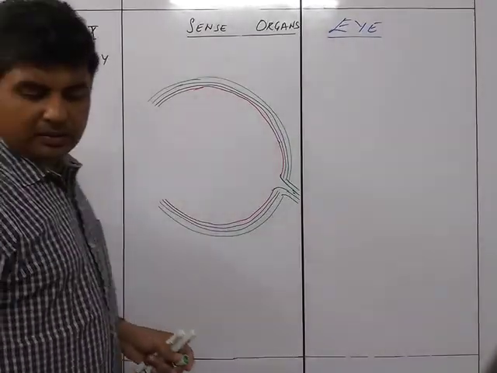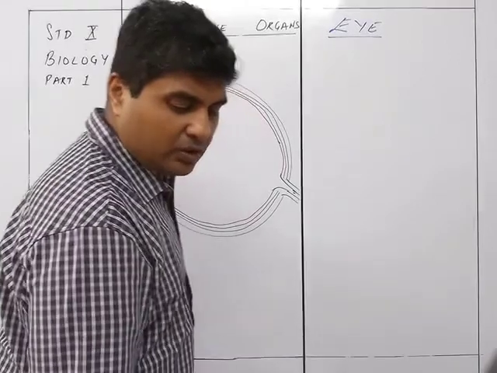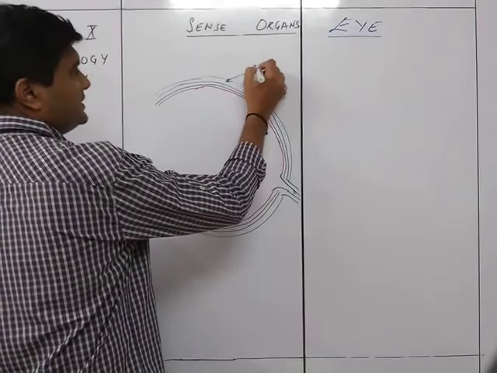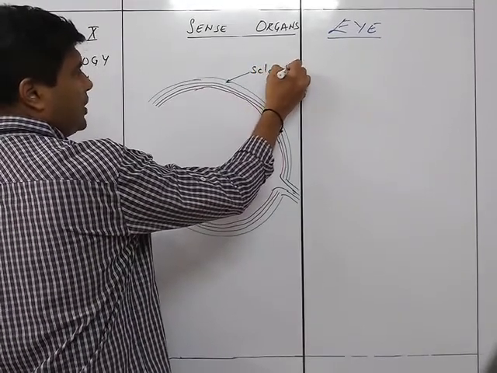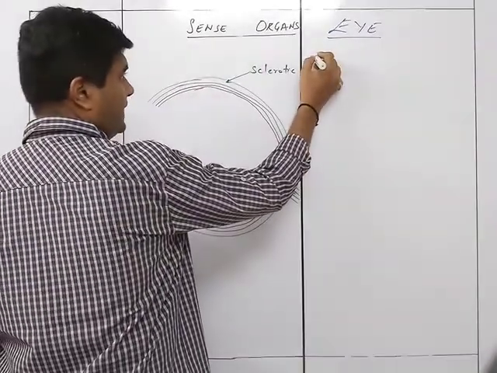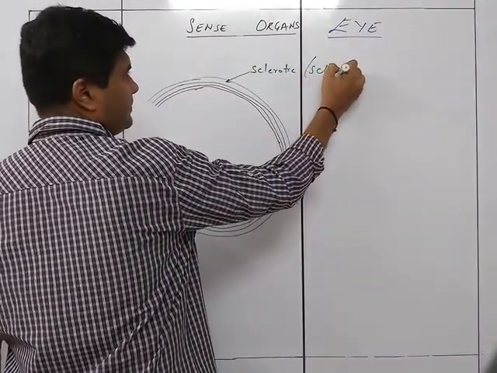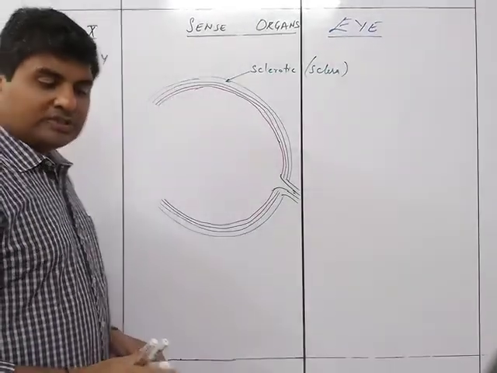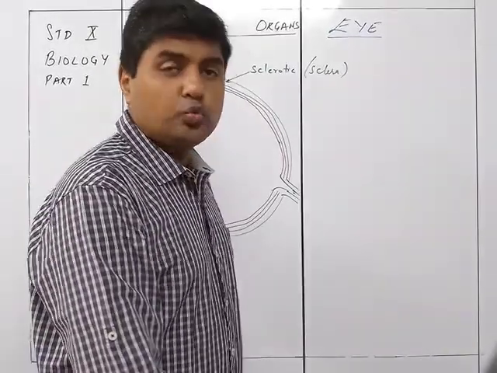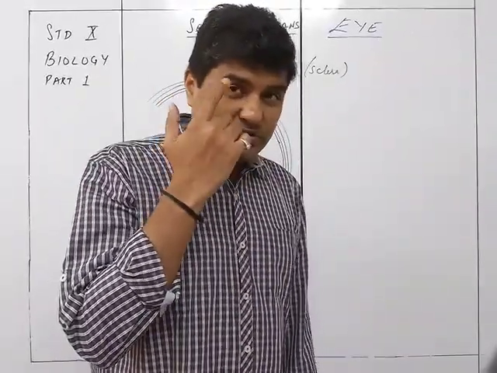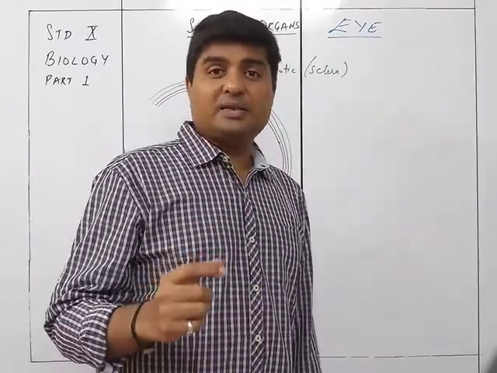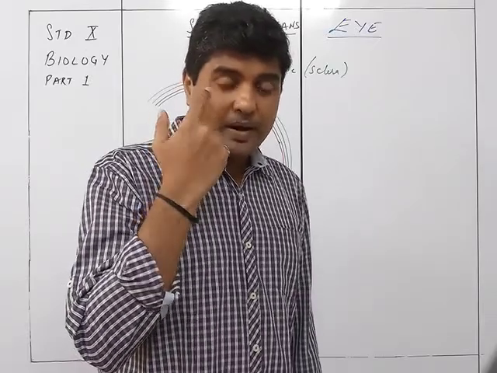Now we'll just mention these layers. The outermost over here, this one is the sclera, or sclerotic layer. So we call it the sclera. The sclera is made of tough fibrous tissue and is white in color. So whatever white color you see around the cornea or outside in the eye is nothing but the sclera.